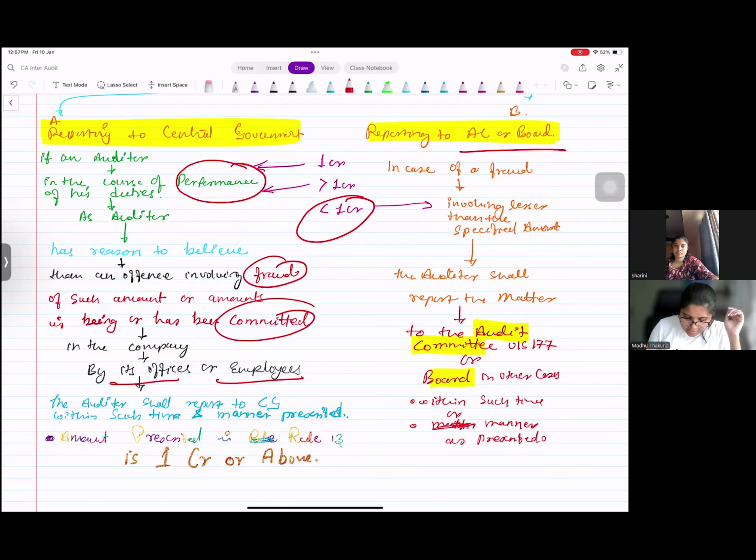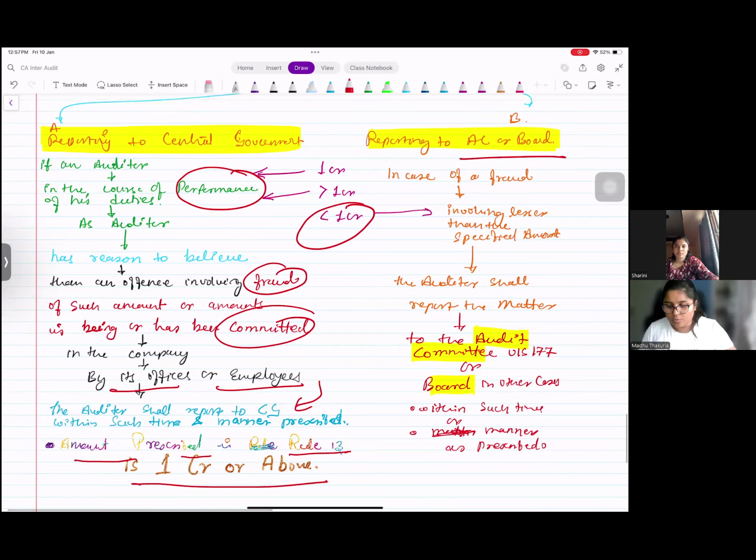The auditor shall report to the central government within such time and manner as prescribed. The amount prescribed in Rule 13 is 1 crore or above. The report should go to the central government within the time limit prescribed in the rule, in Form ADT-4.